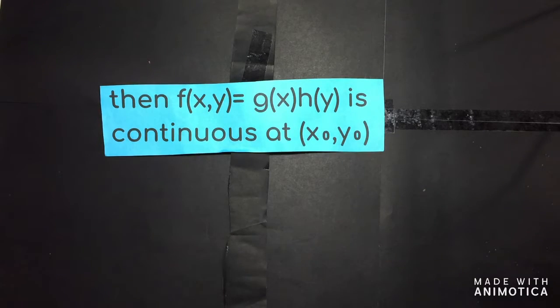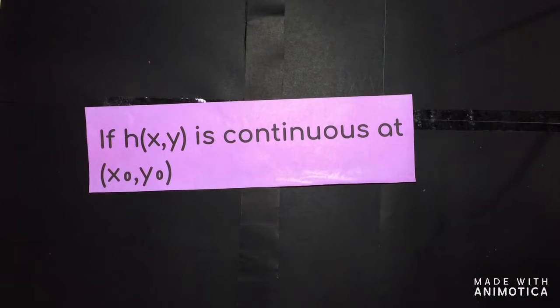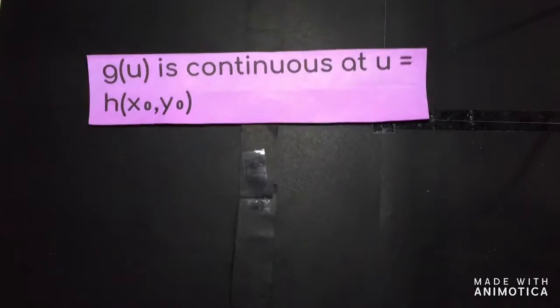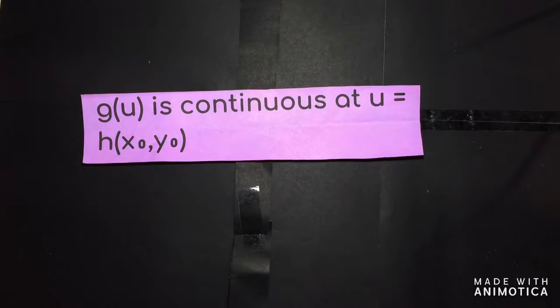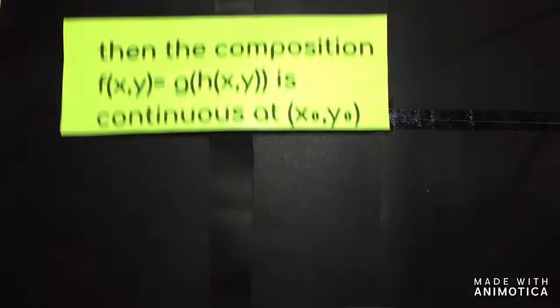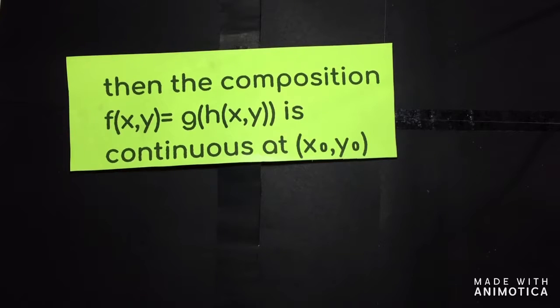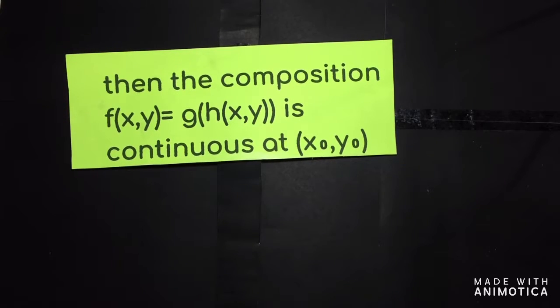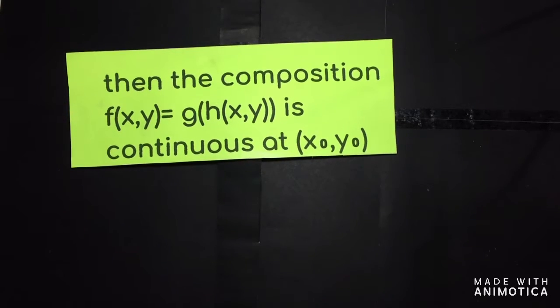Second, if h of x,y is continuous at (x sub 0, y sub 0), and g of u is continuous at u equals h of (x sub 0, y sub 0), then the composition f of x,y equals g of h of x,y is continuous at (x sub 0, y sub 0).